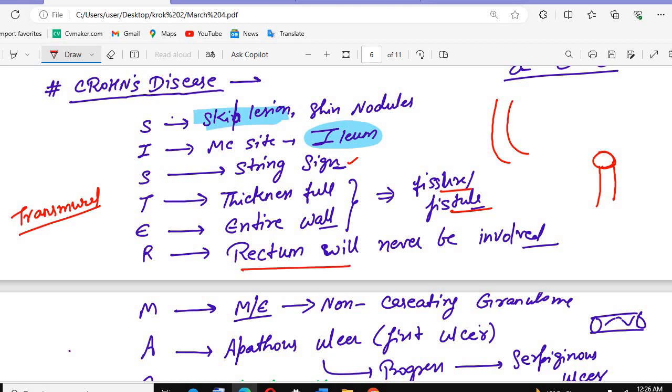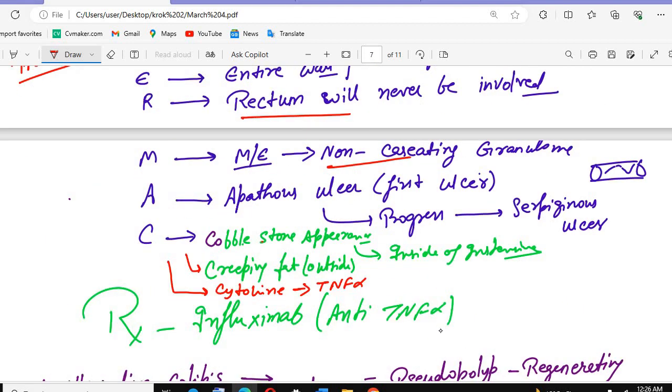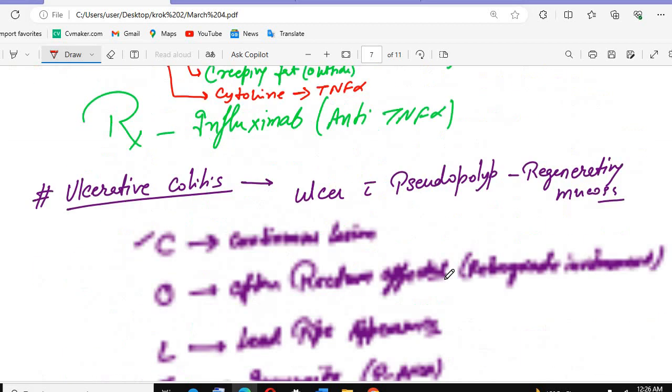In Crohn's the rectum may not be involved, while the rectum is most commonly involved in ulcerative colitis. On microscopy we see non-caseating granuloma and aphthous ulcers, which you can skip, but the important one is the cobblestone appearance.